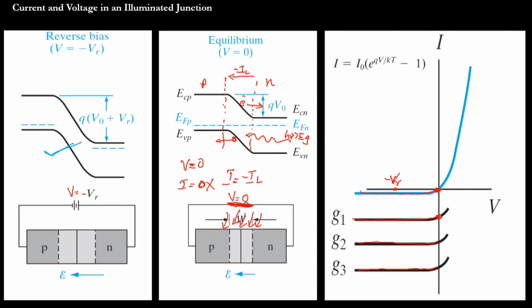At voltage equal to 0, here the voltage is equal to 0, and here the voltage is equal to minus VR. Okay, at 0, there will be a minus current at one intensity. And if you increase the intensity of the light, the current will increase.